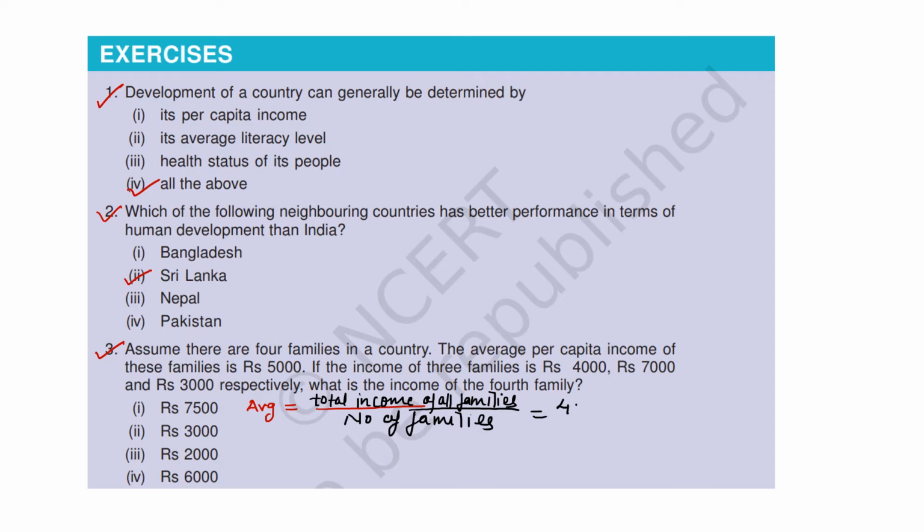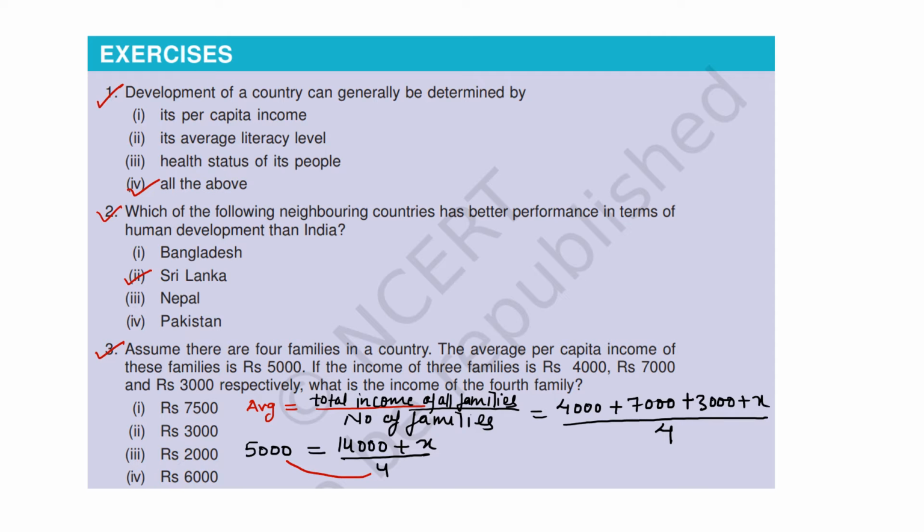So therefore 4,000 plus 7,000 plus 3,000 plus X divided by 4, there are 4 families, average is 5,000, it is given in the question, is equals to 7,000 plus 3,000, 10,000 plus 4,000, that is 14,000 plus X divided by 4.